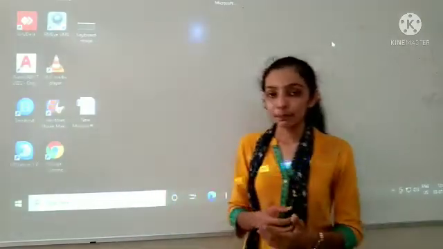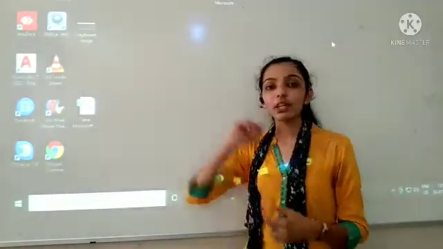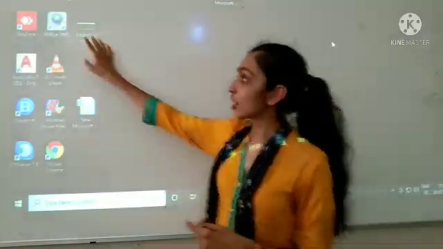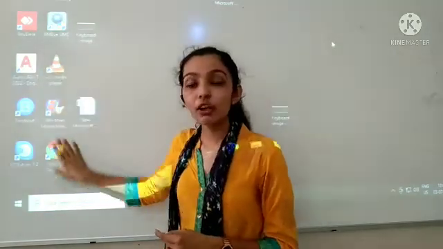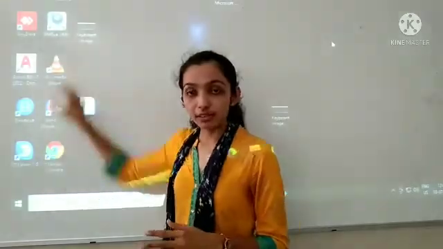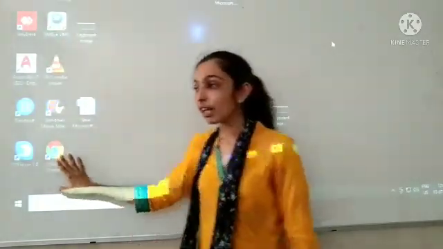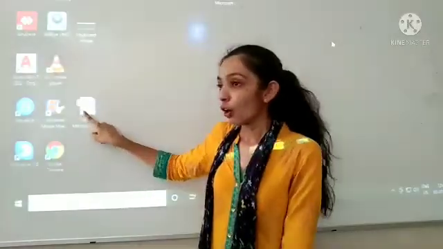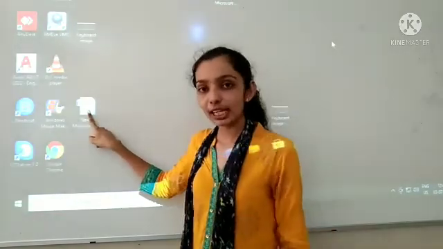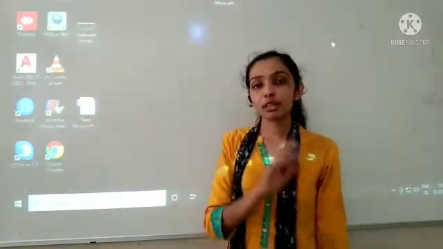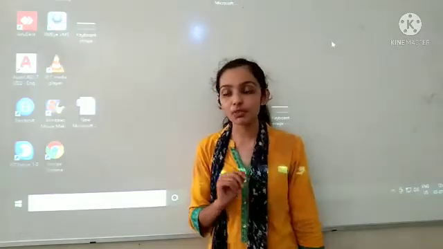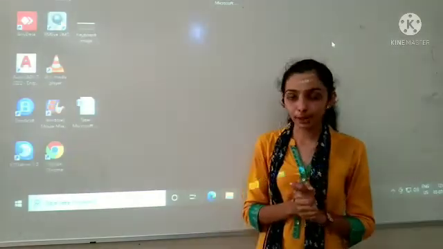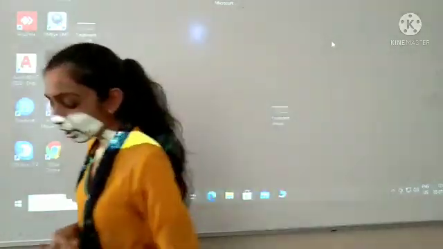When we start our computer, the first screen that appears on our monitor is known as desktop. The graphical images or the pictures that I can see on the desktop are known as icons. Now if I want to open any icon, I have to place my mouse pointer on the program or on the icon that I want to open, and then double click the left button of the mouse. When I double click it, that program or application will open. So that is starting Windows.